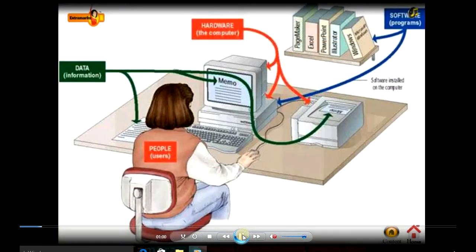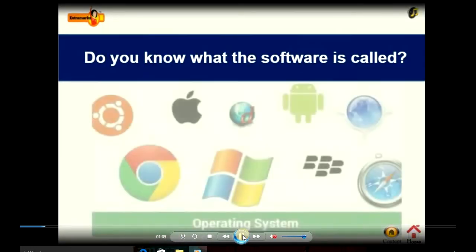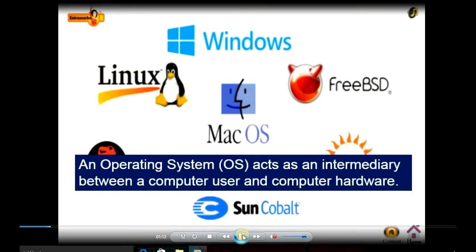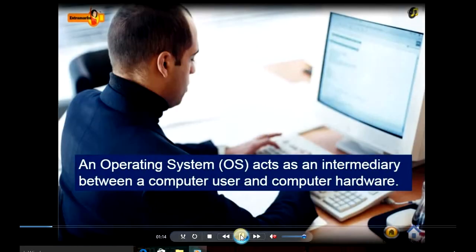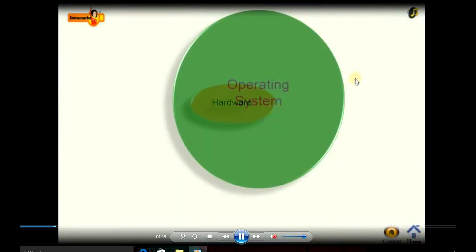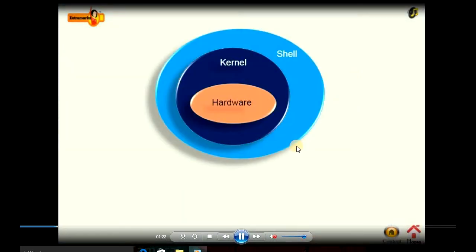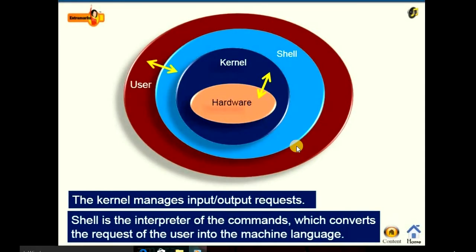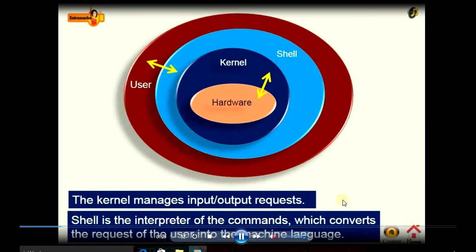Now, when we are working, it interacts between the user and the hardware. So, do you know what the software is called? Operating system. What is operating system? Let's see. An operating system acts as an intermediate between the computer user and the computer hardware. We are the user and this is the hardware. Now, operating system is divided into two parts: kernel and shell. The kernel manages output and input requests. Shell is the interpreter of the command which converts the request of a user into machine language.